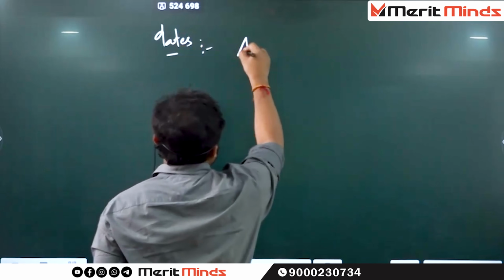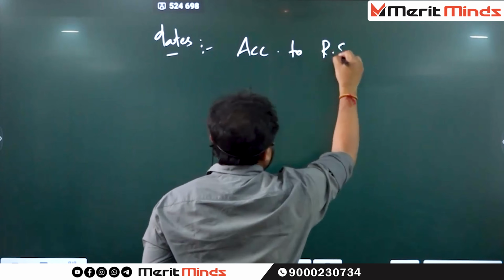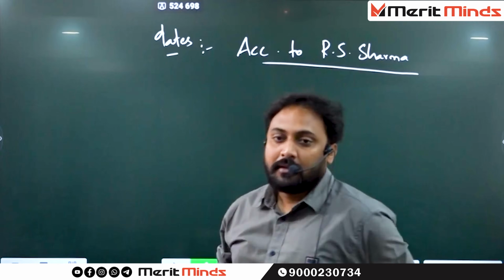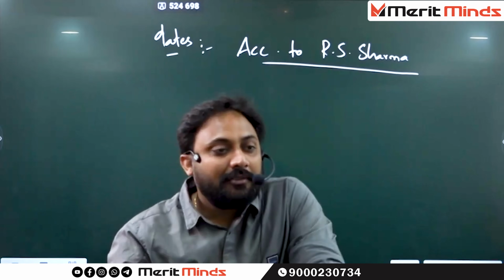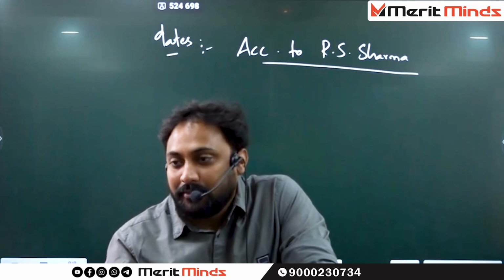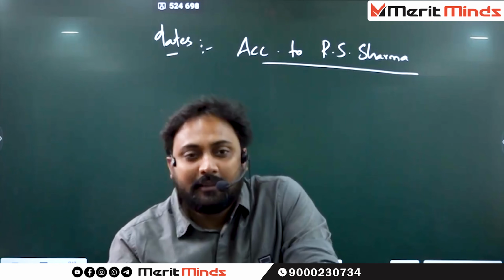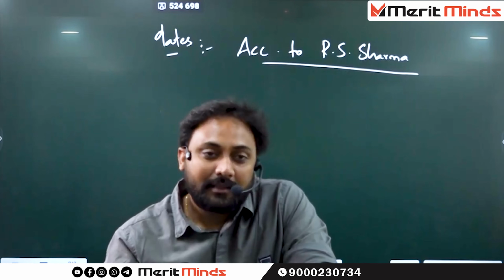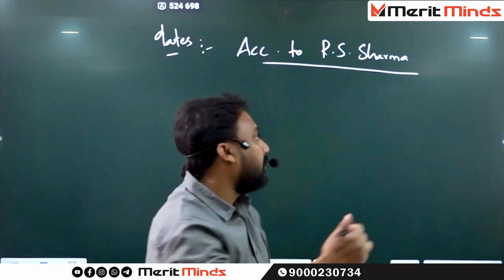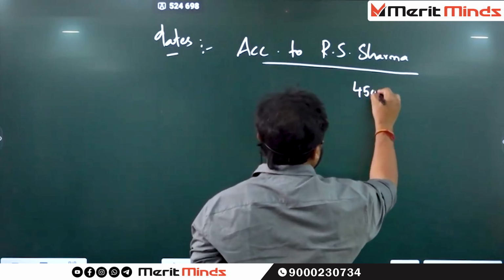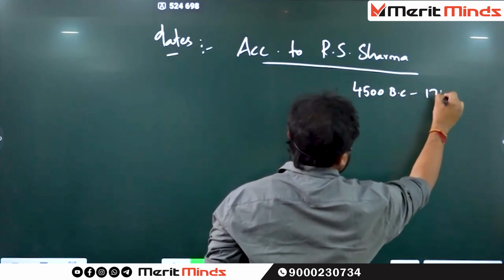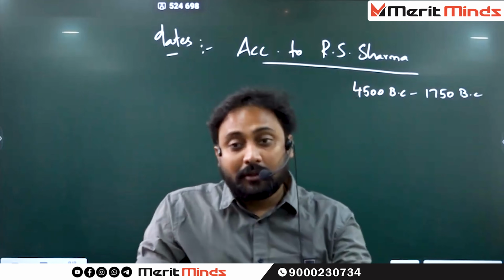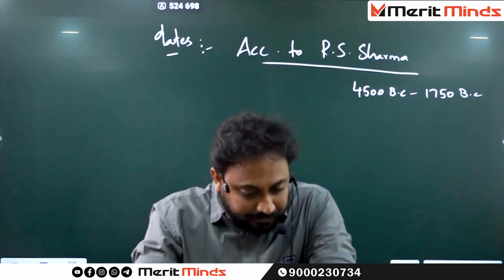Dates. According to historian R.S. Sharma, date. What is the date of Indus Valley Civilization? From which year it began and which year it ended? It is very difficult to tell here. So many historians have given their own opinions. According to R.S. Sharma, 4500 BC to 1750 BC.